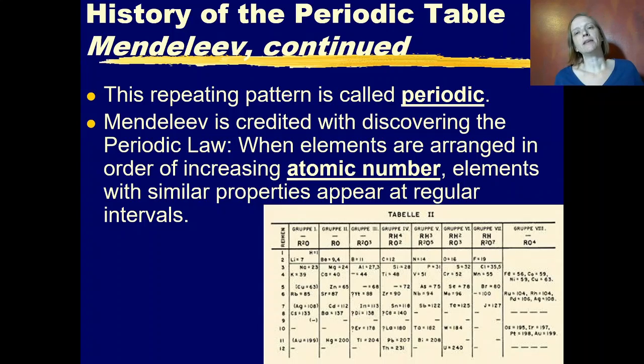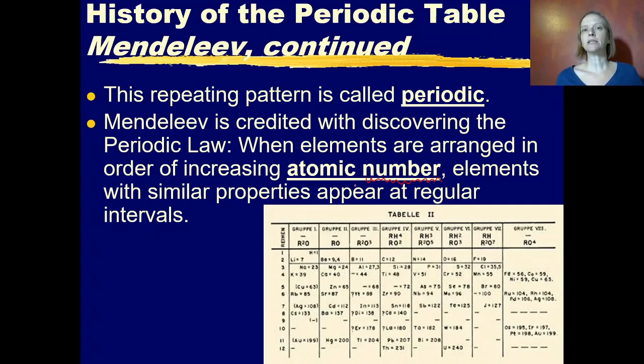So Mendeleev is credited with discovering the periodic law. When elements are arranged in order of increasing atomic number, elements with similar properties appear at regular intervals. This is the periodic law.